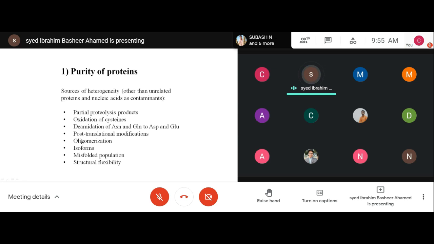Okay, so if you keep the protein for a longer period, the protein will become a dimer or trimer or tetramer. Once the protein becomes an oligomer, again it will give you a lot of problems for crystallization. So there are several problems which you can face in attaining the pure protein. All these factors you have to take into consideration to get a highly pure protein.